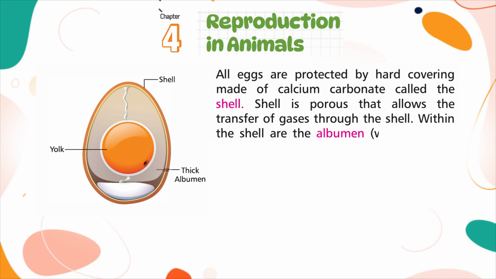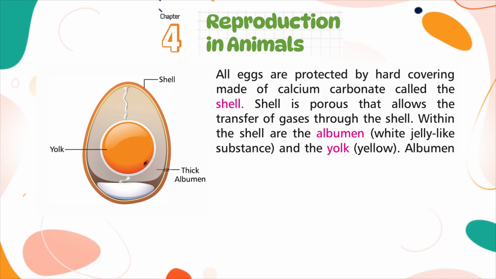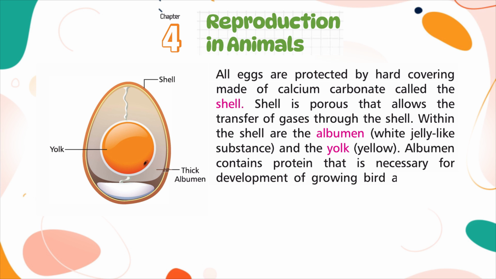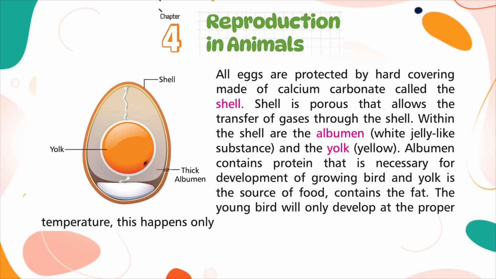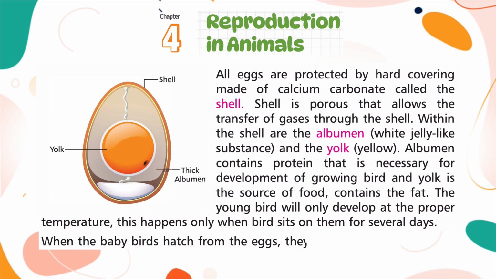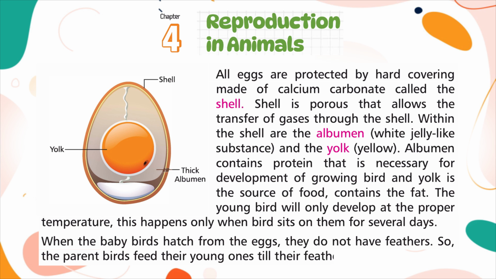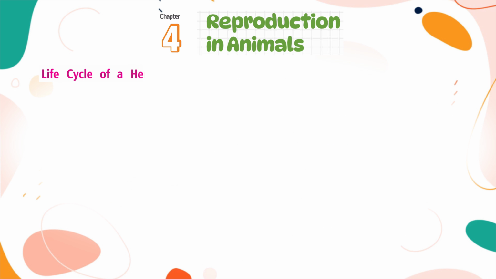Within the shell are the albumen, white, jelly like substance, and the yolk, yellow. Albumen contains protein that is necessary for the development of the growing bird, and the yolk is the source of food and contains the fat. The young bird will only develop at the proper temperature. This happens only when birds sit on them for several days. When the baby bird hatches from the egg, they do not have feathers, so the parents feed their young ones till their feathers develop.